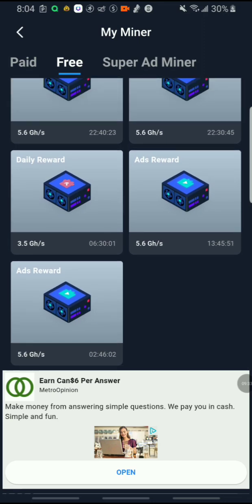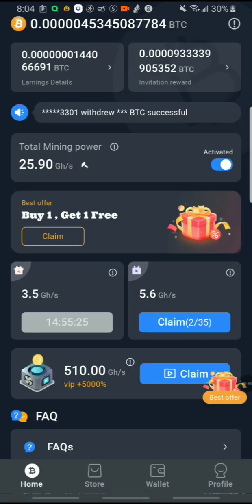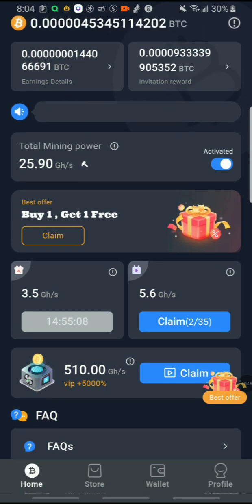For me personally, the one that I'm using is basically the 3.5. So you click the 3.5 ad. Each time I click something, I have to watch a random ad. So what I was saying, that's basically how you're able to get started. Now, you can see that this money making app has a free claim of 35 claims. You can see I only take two claims because